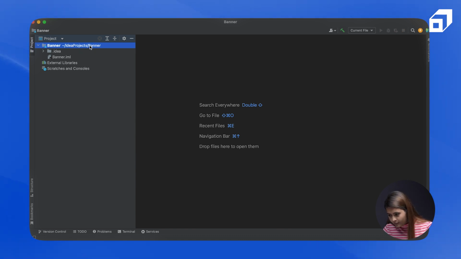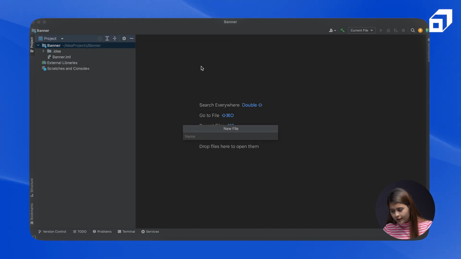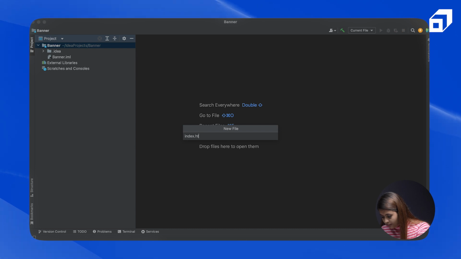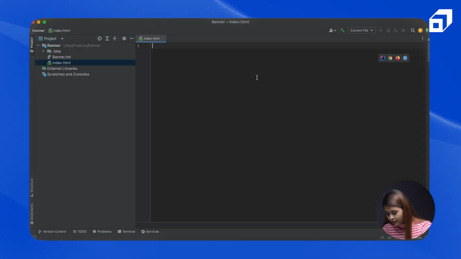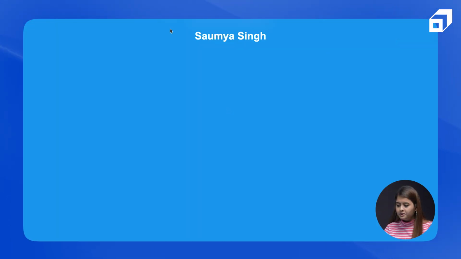I can myself as well customize or add something, right? So now I will go here, I'll click new and I'll create an index.html file, and I'll paste what ChatGPT has provided. Okay, and now if we run it on Chrome, this is what it produces for us: a simple, plain Twitter banner which uses HTML and CSS in the background.